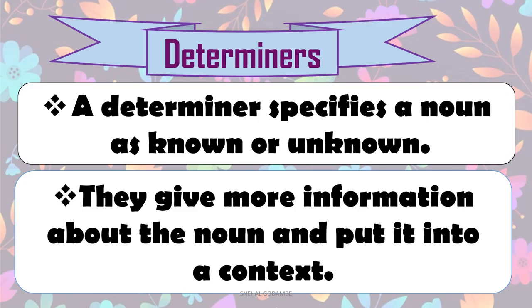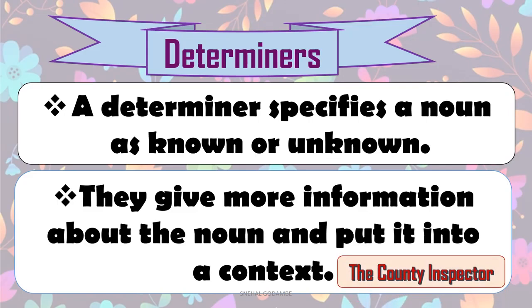All those kids are very naughty, or all those kids are very funny. So in this way they give us more information about the noun and put it into a context. So here just now we have seen the example of the county inspector. County inspector is a noun, but the county inspector, which we have already read or learned or heard about, is a known noun to us.